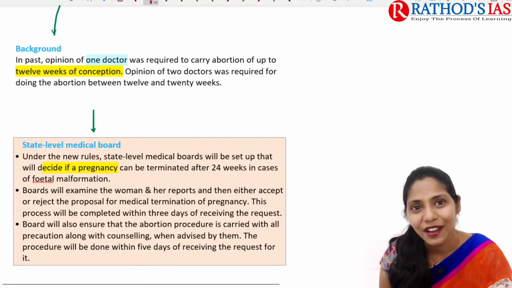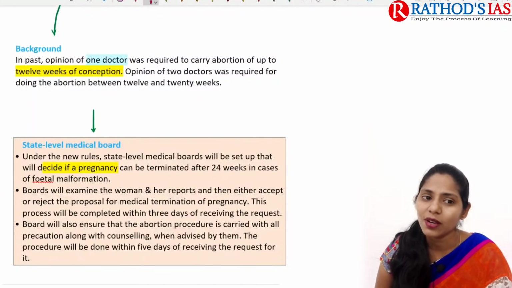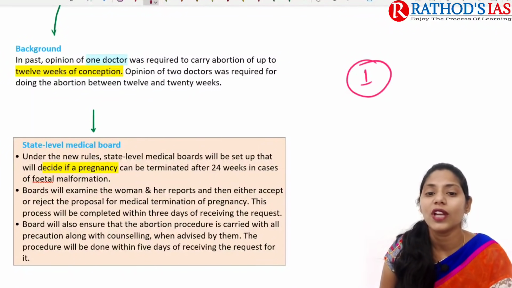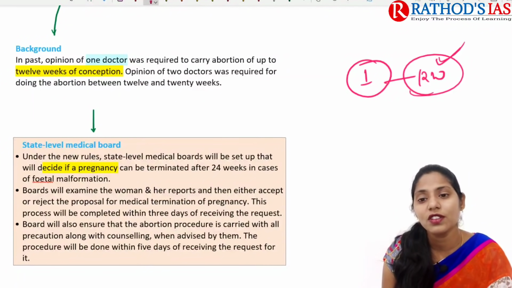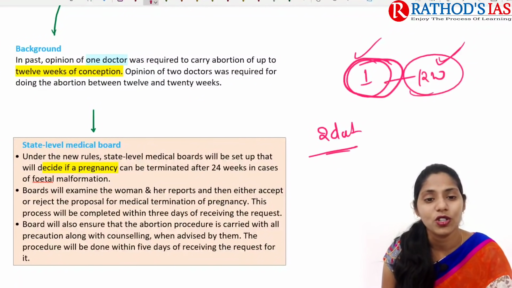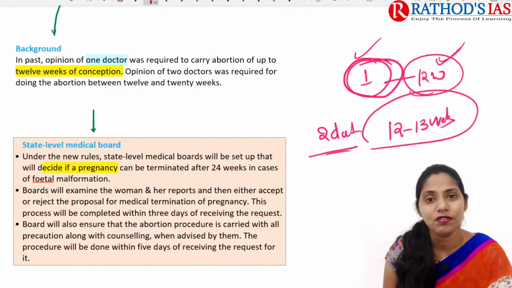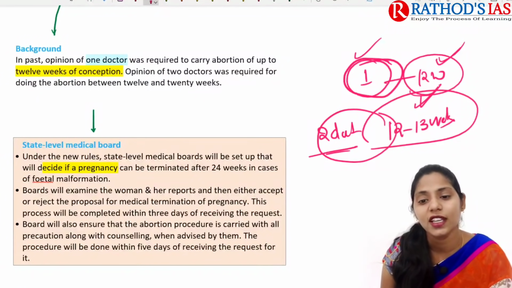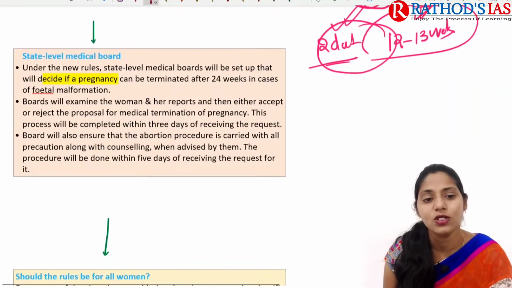So if you're talking about the background, what happened earlier? In the past, the opinion of 1 doctor was required to carry out an abortion up to at least 12 weeks. So within these 12 weeks, if you want to go for abortion, there is a need for the advice of just 1 doctor, and the opinion of 2 doctors was required for abortion beyond 12 to 13 weeks. So after these 12 to 13 weeks, if any woman wants to go for termination of pregnancy, they need to come up with a consultation with at least 2 doctors.